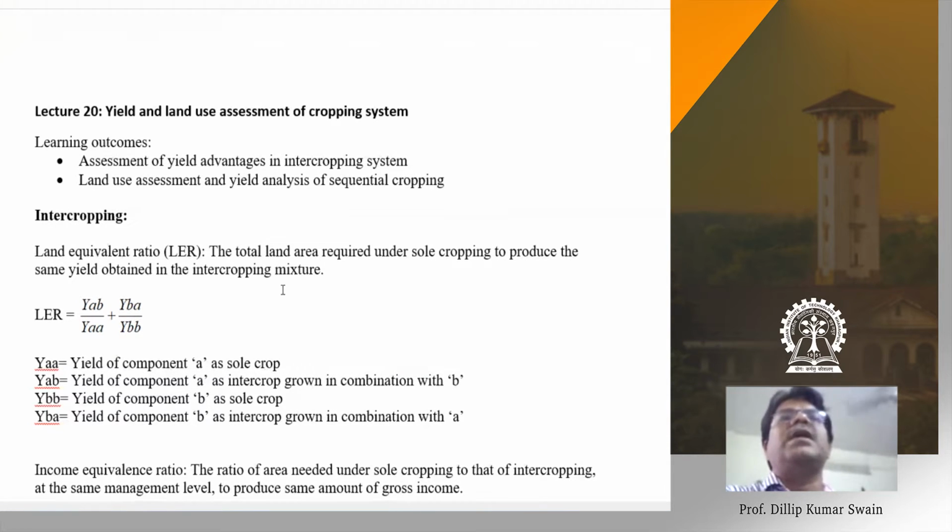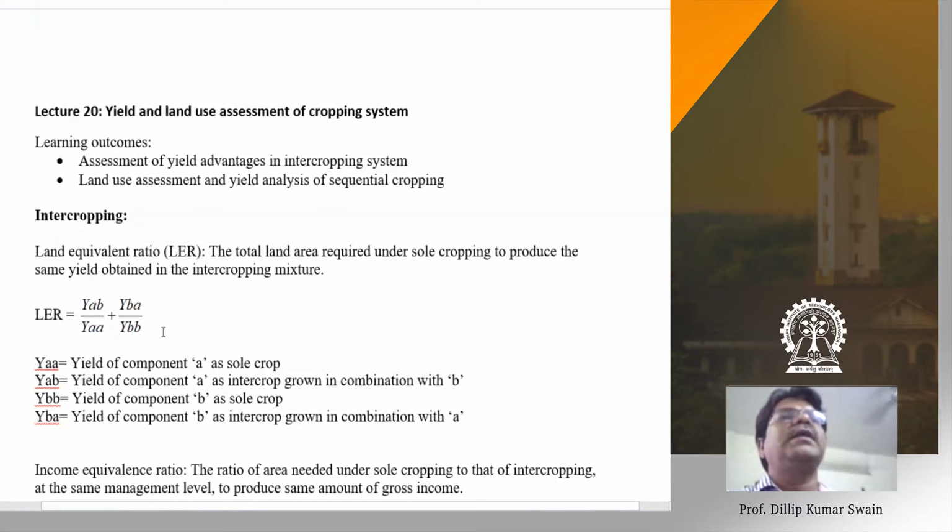The amount of land area needed in sole cropping to produce the same amount of yield as intercropping is known as the land equivalent ratio. That is YAB by YAA plus YBA by YBB.